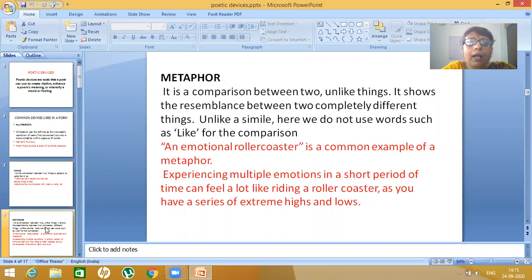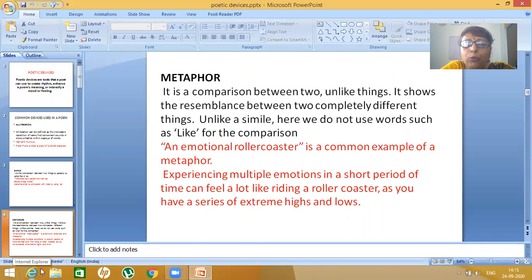Now let us come to another figure of speech of comparison, that is metaphor. In metaphor also you get a comparison between two unlike things, but in this the comparison is implicit, it is running within. You won't know words like like and as are used. Let us come to a very common example, an emotional roller coaster.